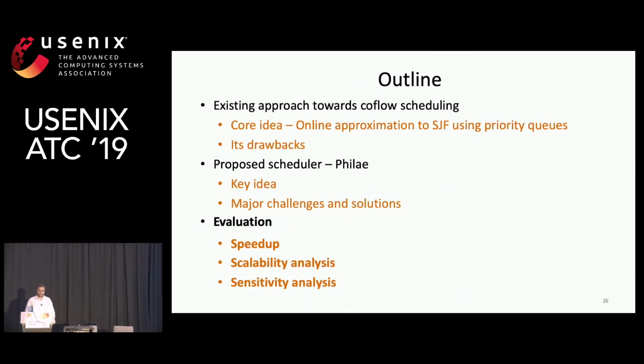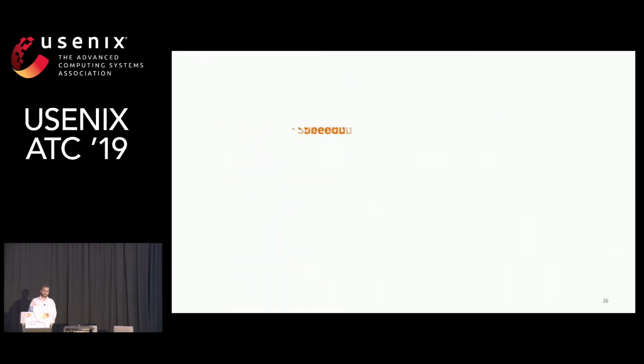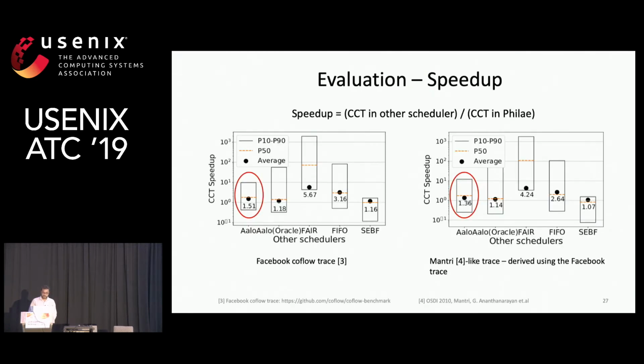OK, now let us look at the evaluation of Fillet. Let us start by looking at the speedup achieved in coflow completion time by Fillet. For this, we evaluated Fillet using 2 different traces. First, a publicly available Facebook coflow trace. And then using that Facebook coflow trace, we derived another trace to match the skew of a Microsoft data center reported in a 2010 OSDI paper called Mantri.